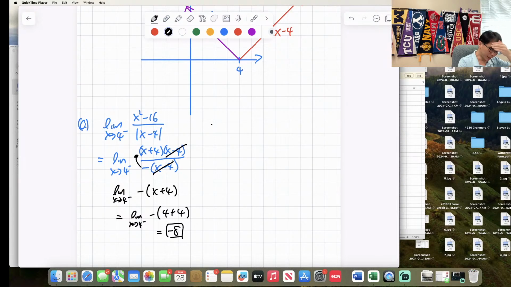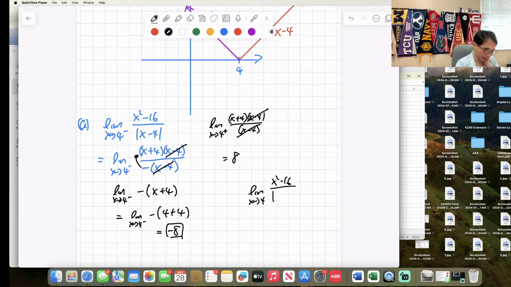Now what happened in here, limits as x approaches 4 from the right. I'm going to choose x plus 4 and x minus 4 over x minus 4, and so now it just cancels out, that's equal to 8. So what happened when the limit as x approaches 4 of x squared minus 16? What do you think that is?